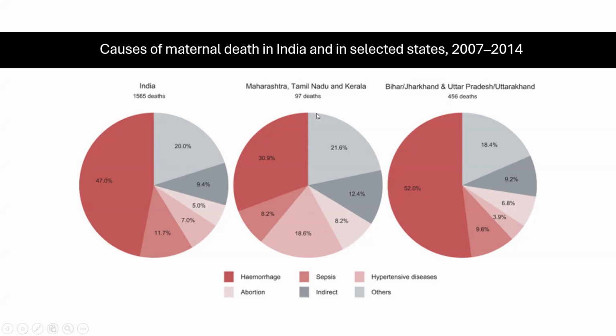If you look at Tamil Nadu and Kerala, where the MMR rates are low, hemorrhage is less, but a larger chunk is contributed by the hypertensive diseases. But in the EAG states, hemorrhage is more, and the sepsis rate is also quite high.